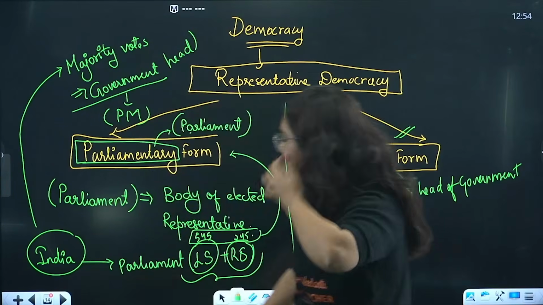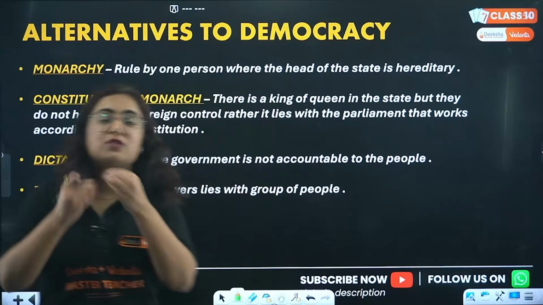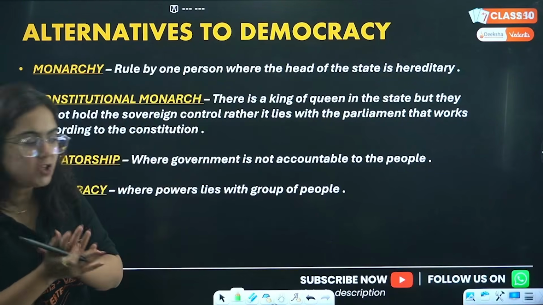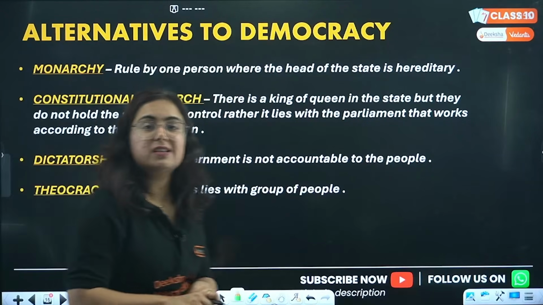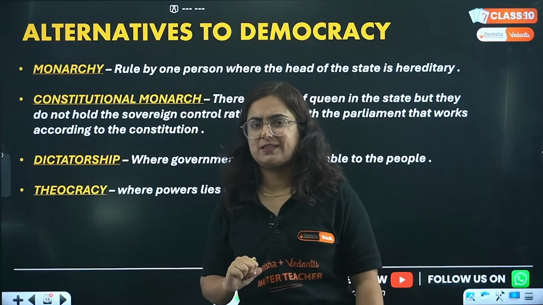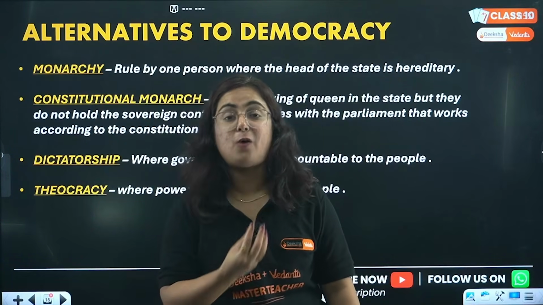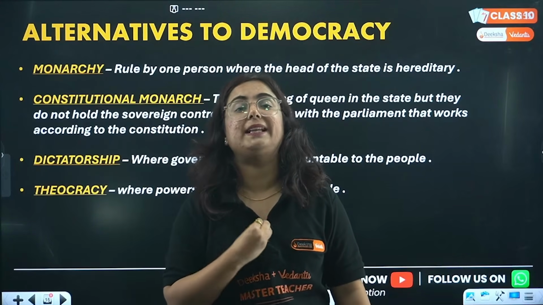Now, coming towards the next important point, that is alternatives to democracy, which creates a lot of confusion in the mind of students. I don't know why. So, beta, you might be confused by certain terminologies. Like what is democracy? Now you're clear about what is democracy. Again, democracy is a form of government in which the government is chosen by the people.